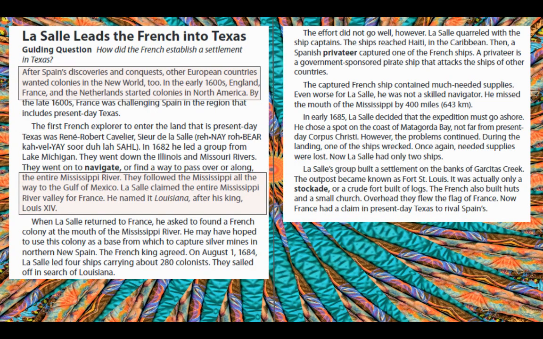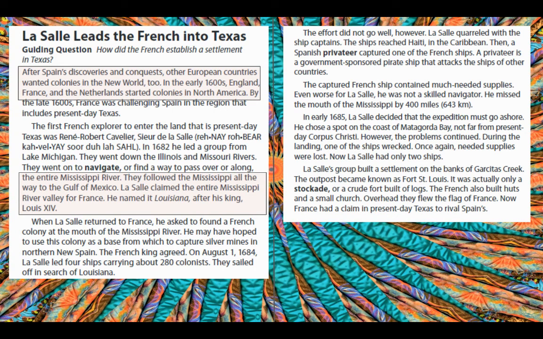La Salle leads the French into Texas. Guiding question: How did the French establish a settlement in Texas? After Spain's discoveries and conquest, other European countries wanted colonies in the New World too. In the early 1600s, England, France, and the Netherlands started colonies in North America. By the late 1600s, France was challenging Spain in the region that includes present-day Texas.